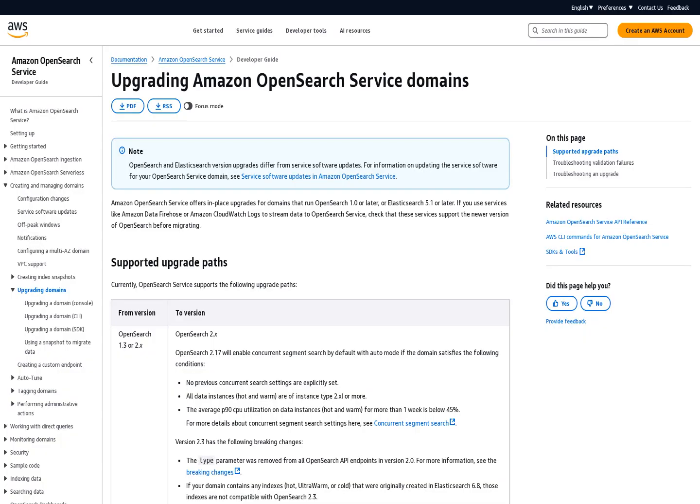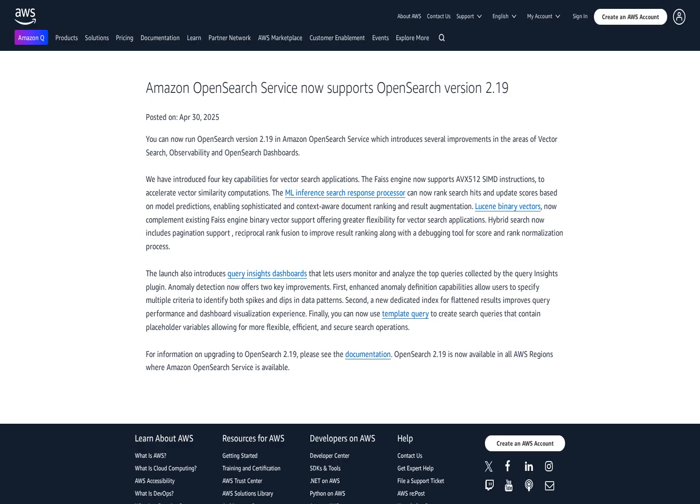Anomaly detection has been improved with enhanced anomaly definition capabilities that enable users to specify multiple criteria to identify both spikes and dips in data patterns. A new dedicated index for flattened results has also been added, improving query performance and dashboard visualization experience. Finally, Amazon OpenSearch service now supports template queries that contain placeholder variables, allowing for more flexible, efficient, and secure search operations. For information on upgrading to OpenSearch 2.19, please refer to the documentation.